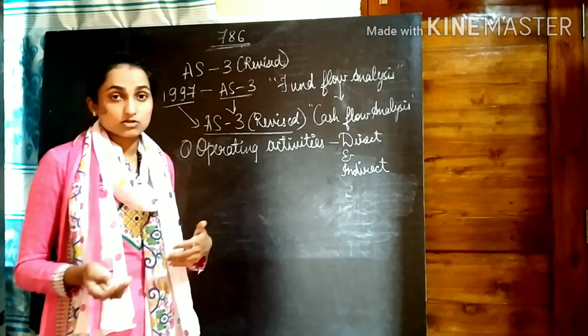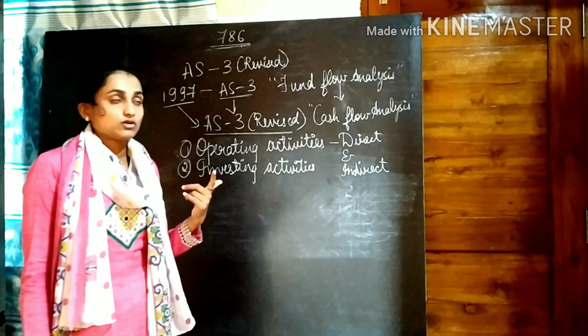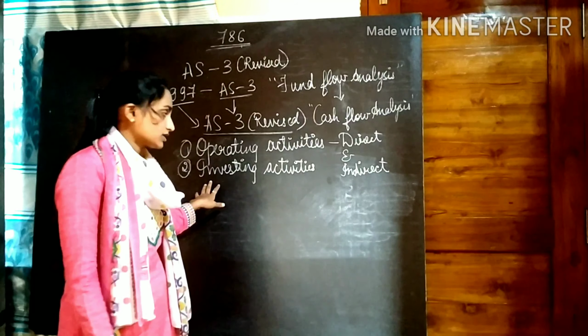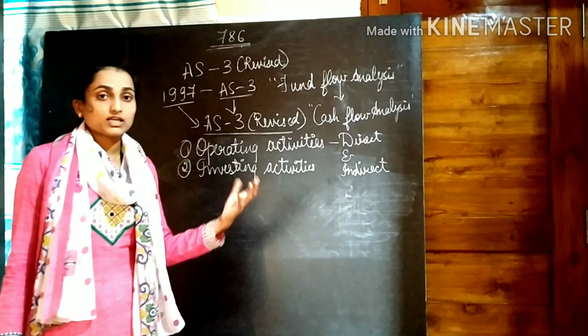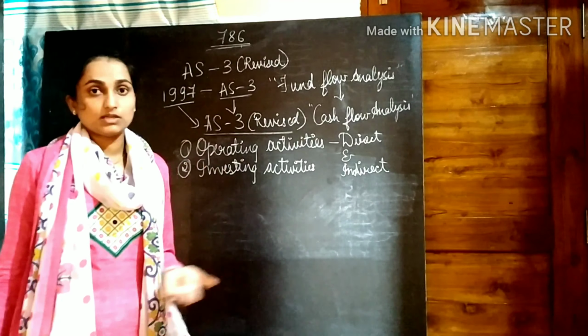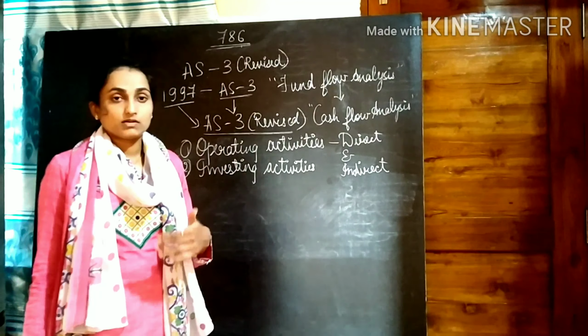So fixed assets, investments, and other assets, everything comes in this category, investing activities. We are investing money in fixed assets, and in other companies' shares and debentures. All that kind of expenses or incomes come under the head investing activities. Then lastly, the third part is your financing activities.